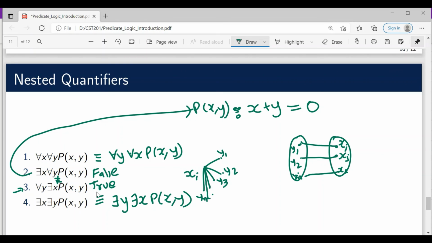So from this it will become clear that they are not the same. Here we are saying that for all values of y there is some x, and here we are saying we have one x, and that particular one x is associated with all values of y, and hence these two are not equivalent.